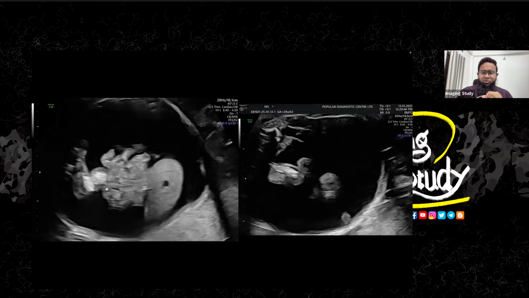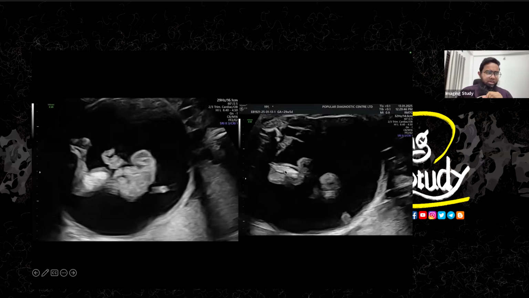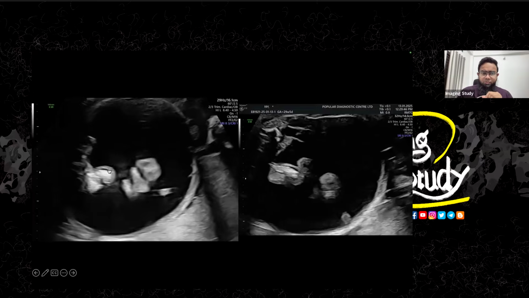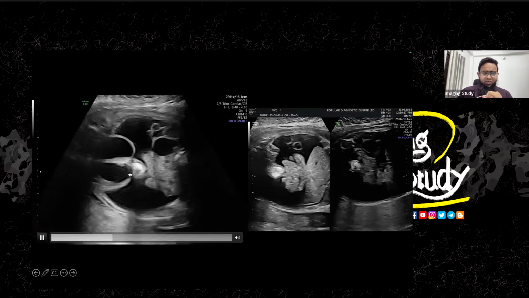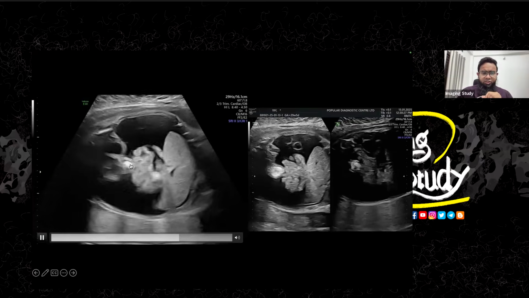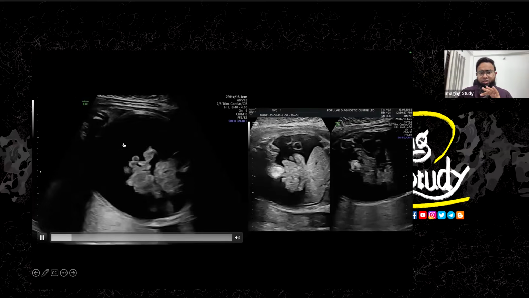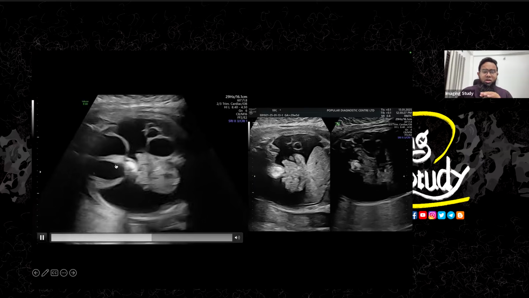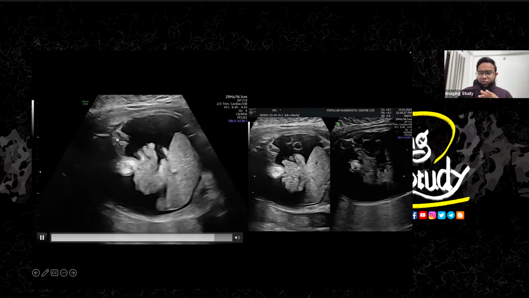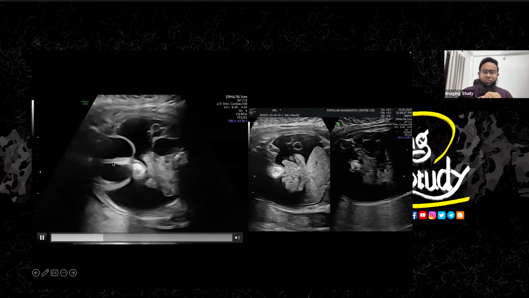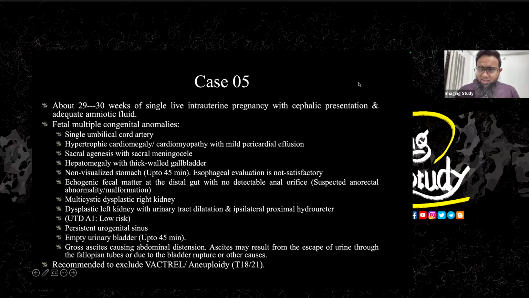Okay, so you can see this echogenic part, this is the fecal matter within. Here again, you can see this echogenic fecal matter. It is just associated or adjacent to the urogenital sinus. So that's why we are thinking more about compression by this lesion. So that was the report actually.